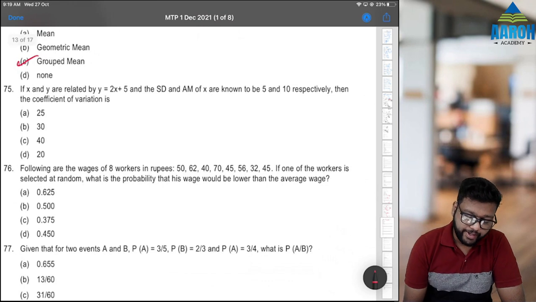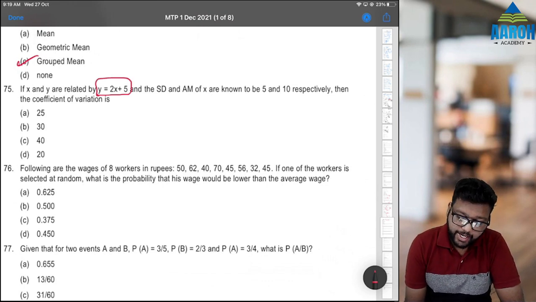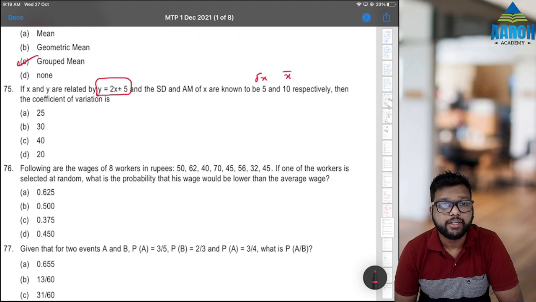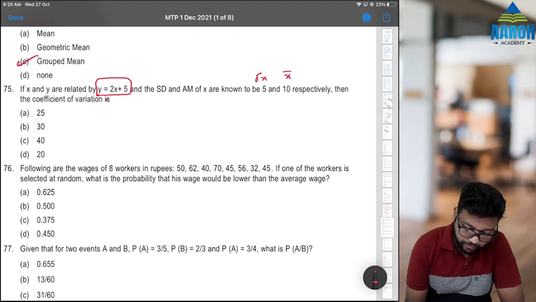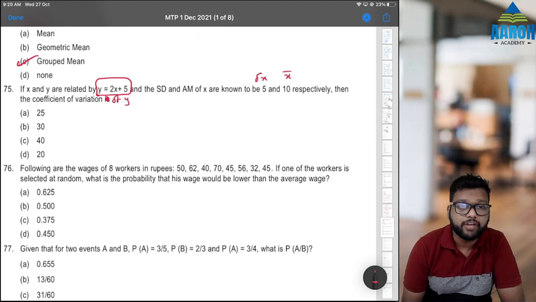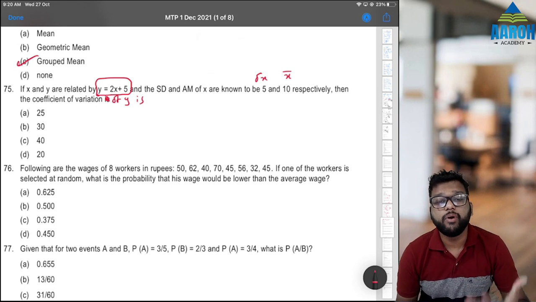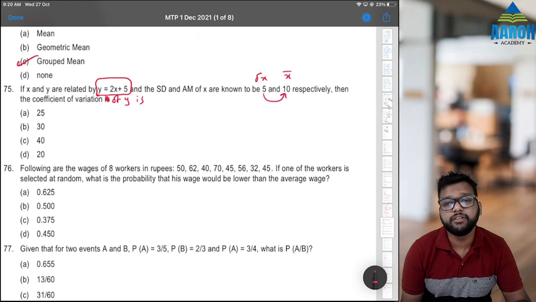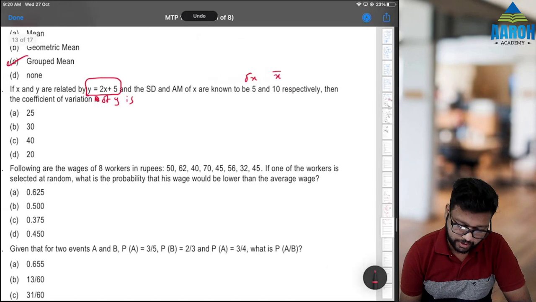75. If x and y are related by y is equal to 2x plus 5, and SD and mean of x, that is sigma x and x bar, are given as 5 and 10, then the coefficient of variation is? Now obviously they must be asking the coefficient of variation of y, right? They have not printed it, but if we want the coefficient of variation of x, then that will be SD by mean, 5 by 10, 50%. That is not in the options.